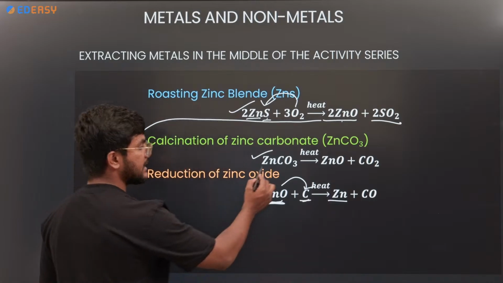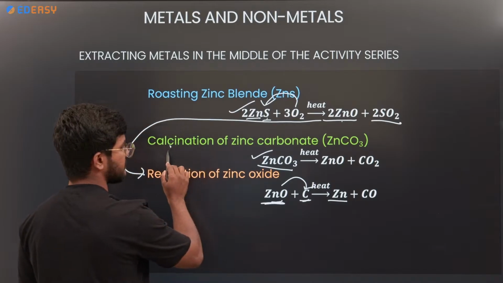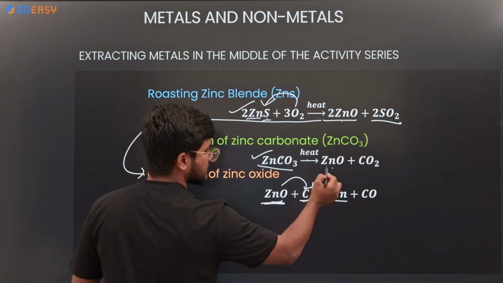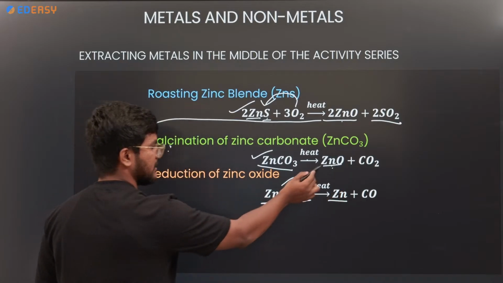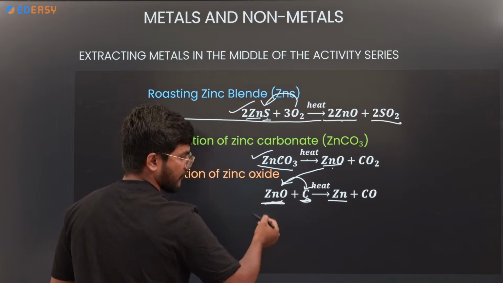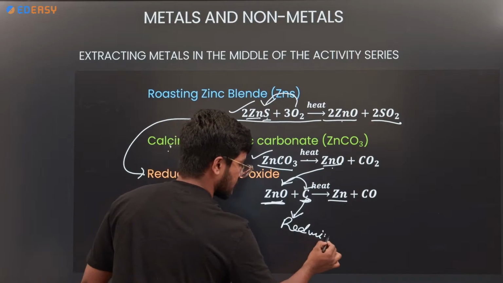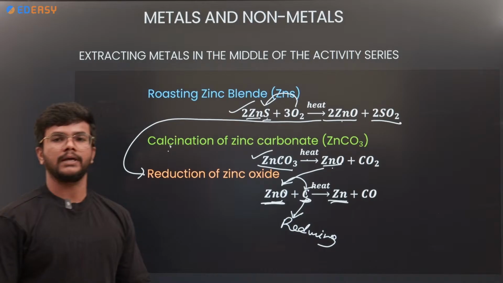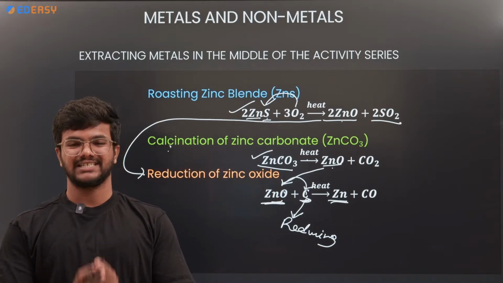Or else zinc carbonate, when it undergoes calcination, calcination means heating in the absence of oxygen. So CO2 is released out. So this zinc oxide again undergoes reduction in the presence of carbon, which is also called the reducing agent. This removes the oxygen, it gives zinc. Okay, this is one example of middle activity series extraction.